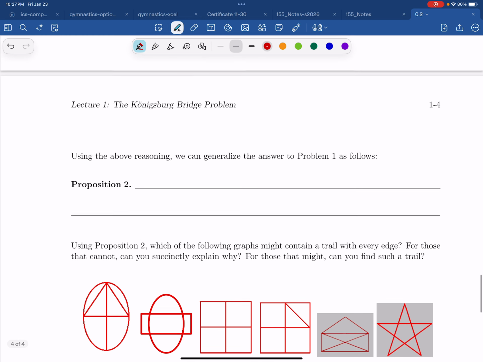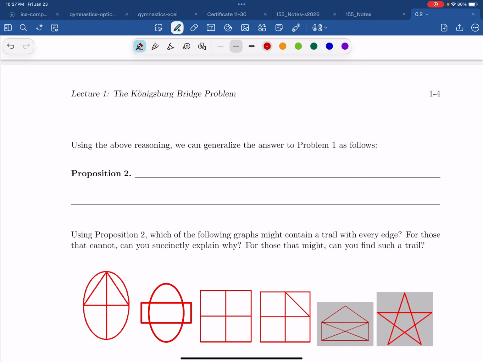But anyway, we're going to move ahead, okay? And we're going to say the following. There's nothing special about the map of Konigsberg. We can generalize this to any graph, right? So we'll say, if a graph